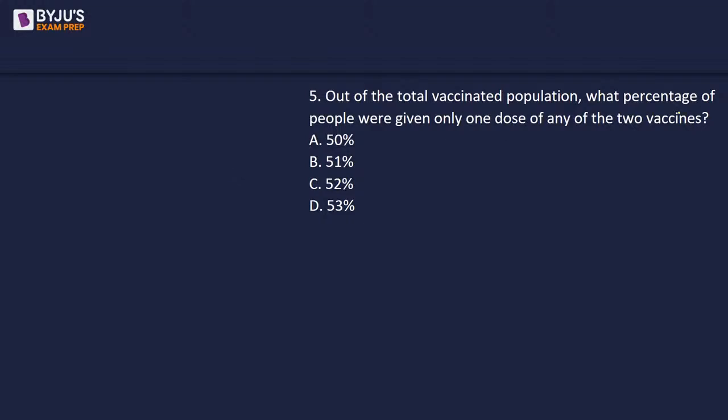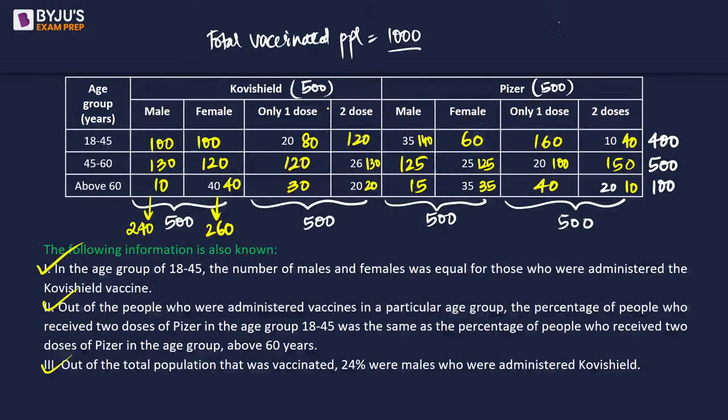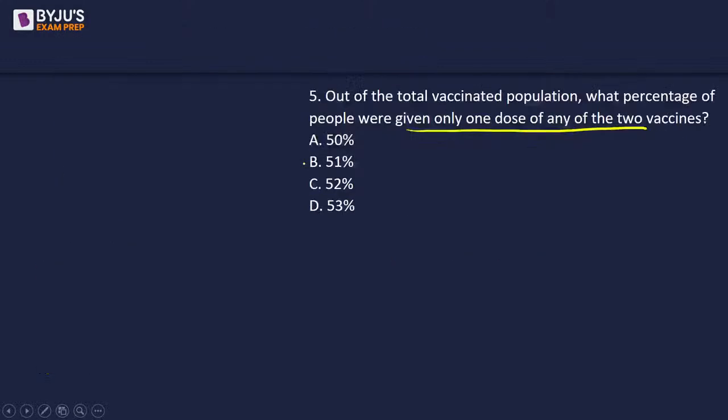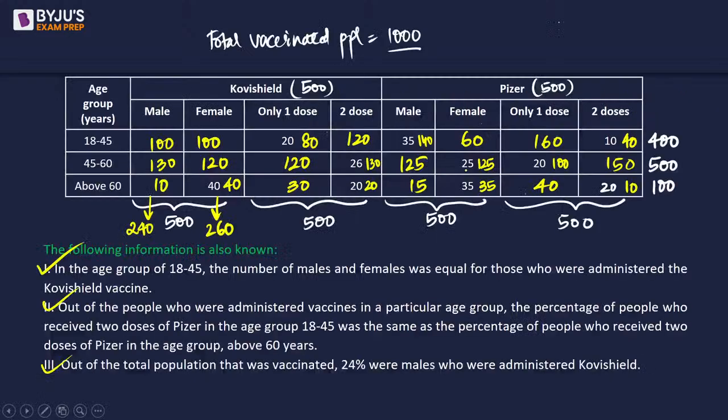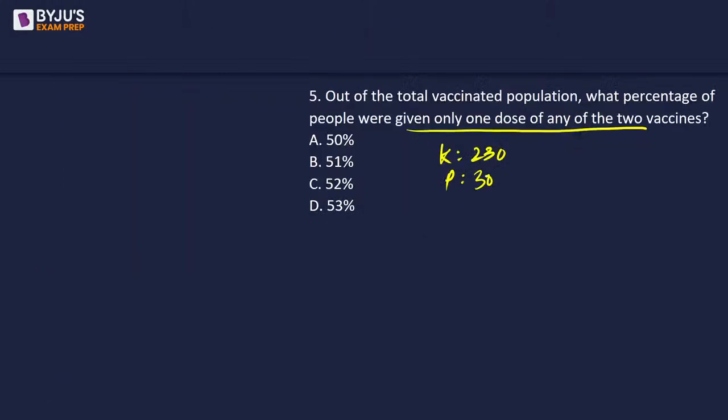Out of the total vaccinated population, what percentage of people were given only one dose of any of the two vaccines? So only one dose is 80, 120, 30, which is 230 of Covishield. And for Pfizer, it is 160 plus 40, 200 plus 100, which is 300. So total is 530 out of the total population of 1000. So it's going to be 53%.